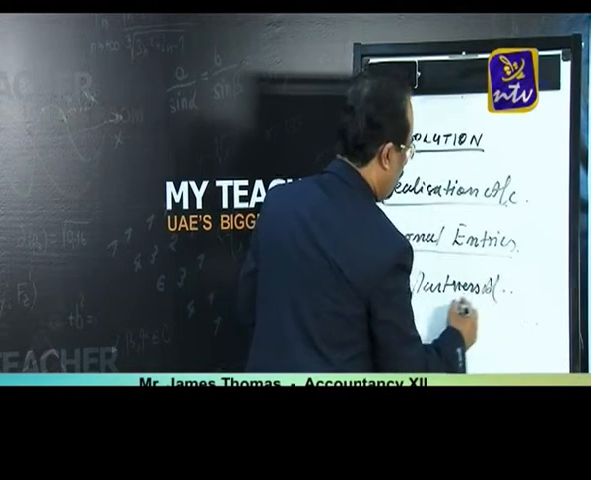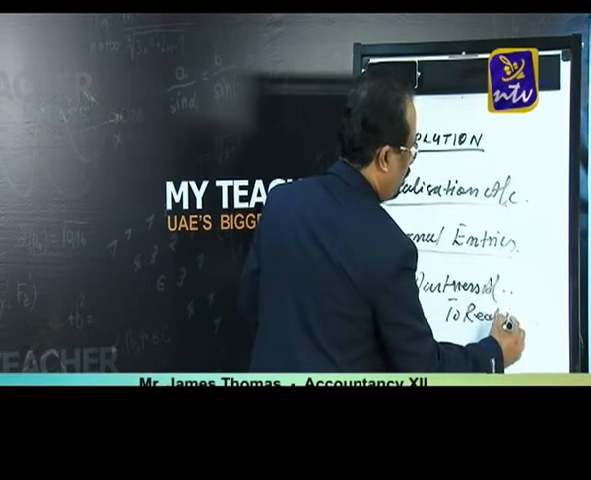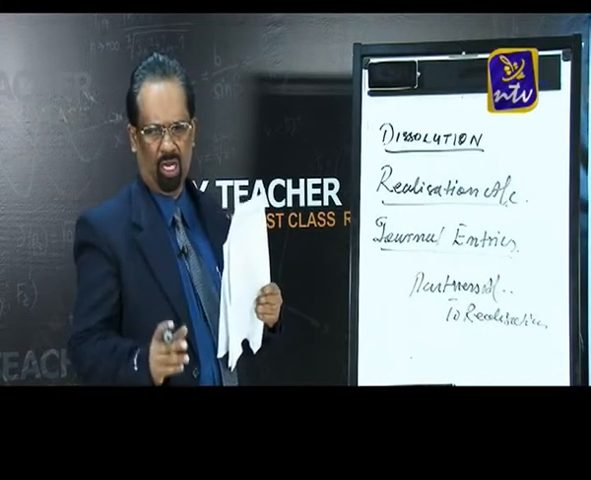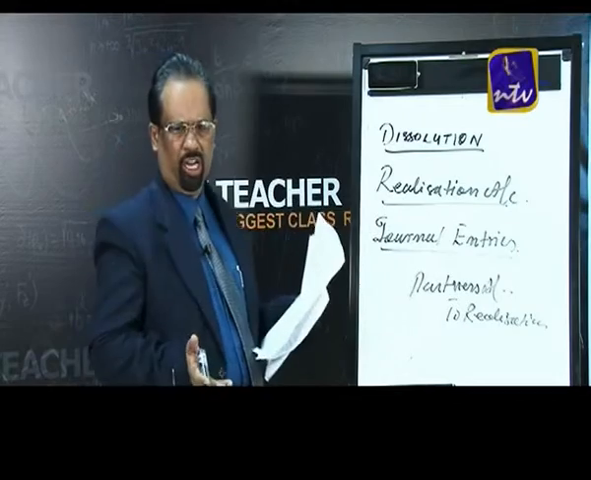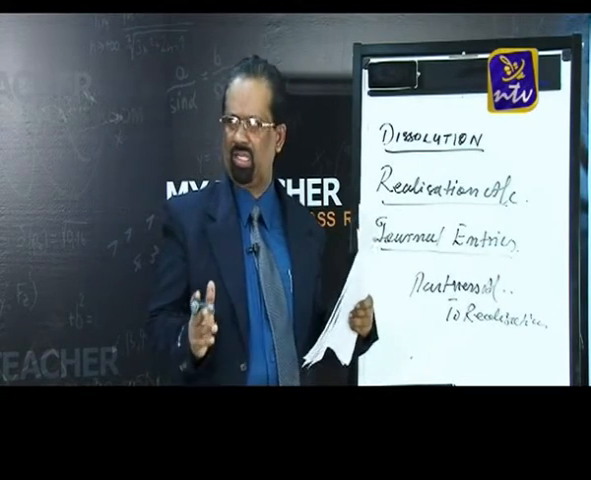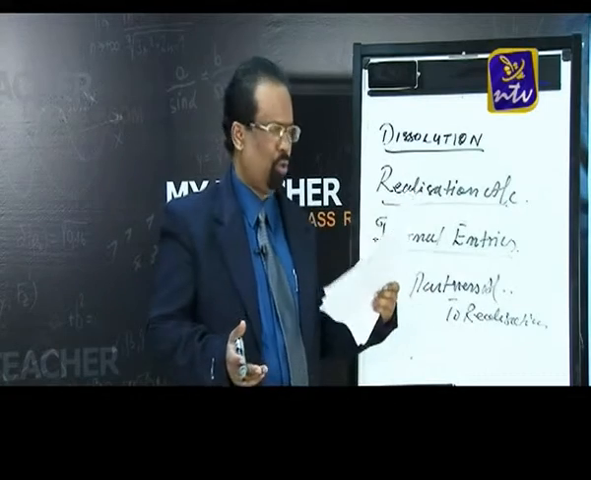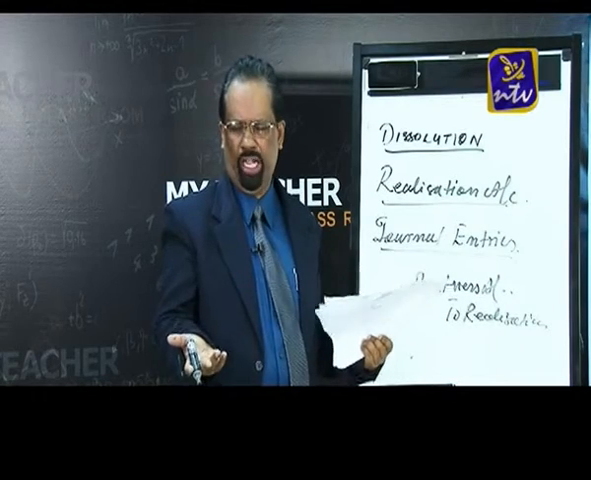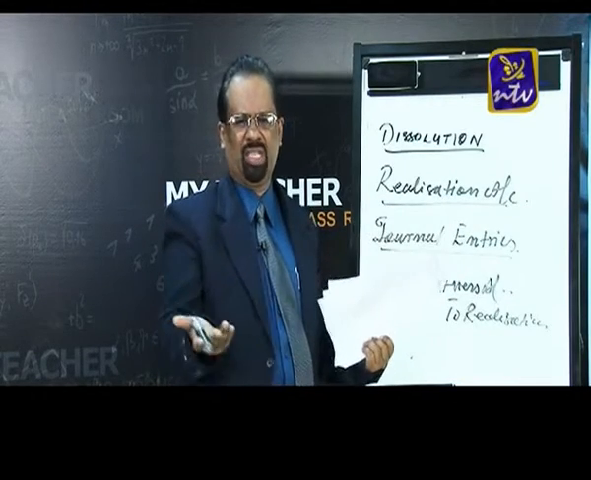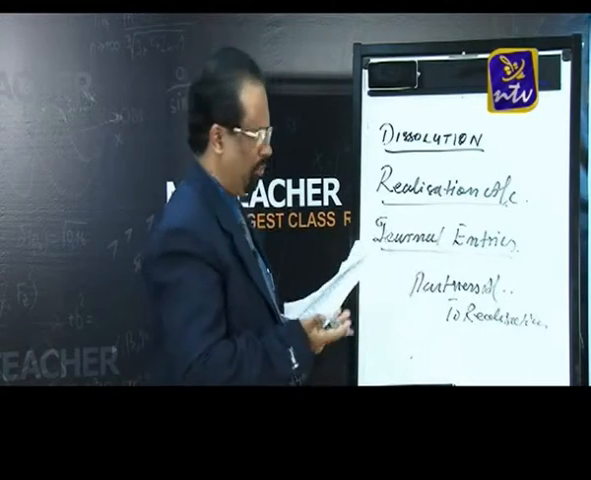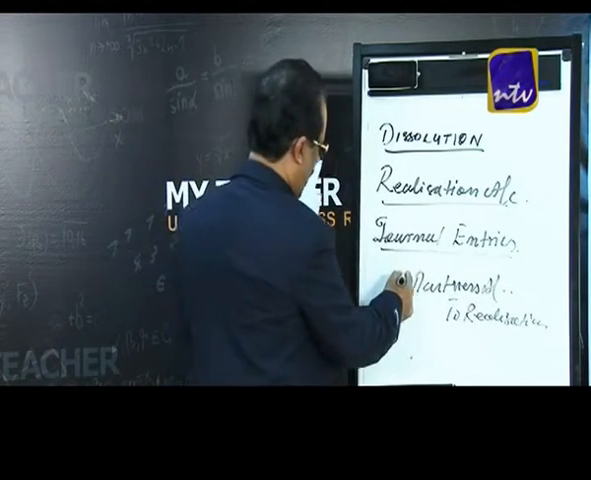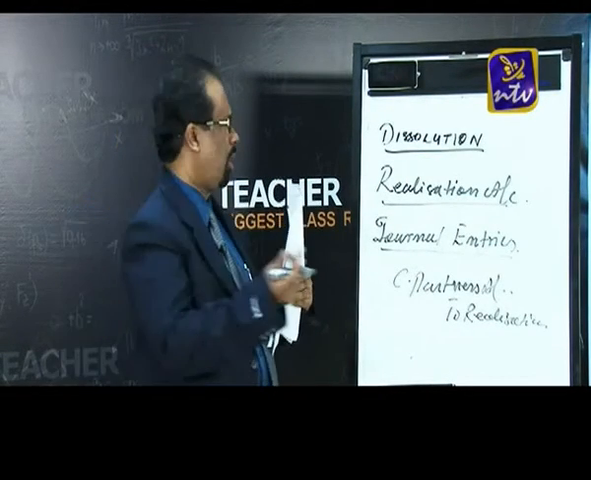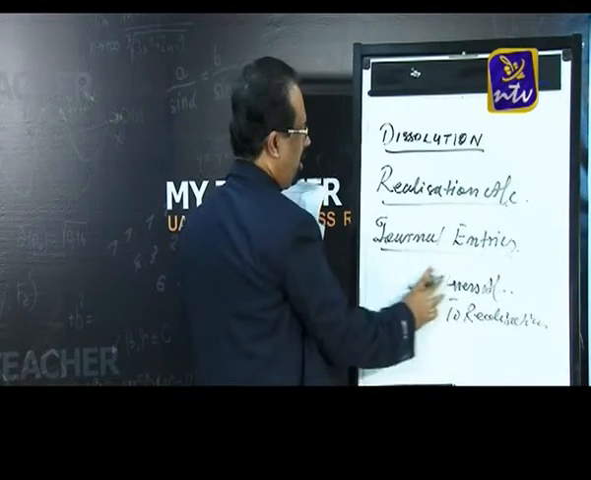That particular partner's capital account debtor to realization account. If one of the partners is taking the firm's assets, the journal entry is concerned partner's capital account debtor to realization account. As I already said, tomorrow onwards the firm is not there. So any assets, maybe a lot of assets are there, out of that, any asset is taken by one of the partners. So the entry is concerned partner's capital account debtor to realization account.